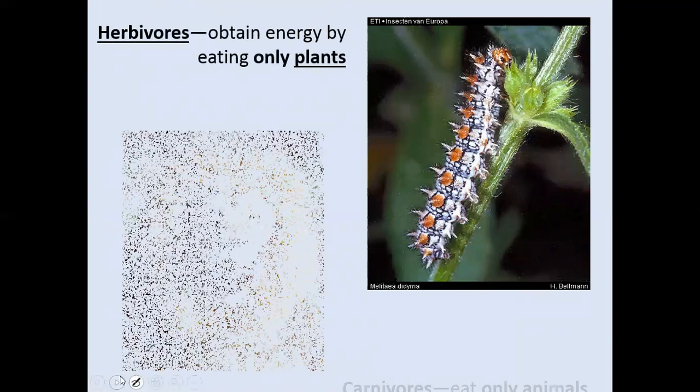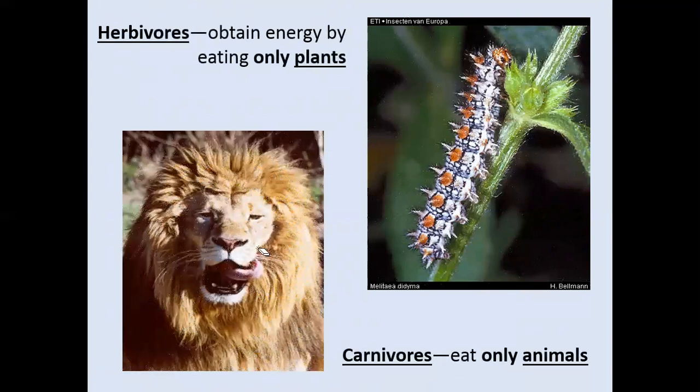The herbivores get the energy by eating only plants, while the carnivores are organisms that get the energy by eating only animals. The meaning of what I'm saying is, even if the lion is very hungry and is finding grasses and plants around it, it's not going to go down to the level of becoming a herbivore. It's not going to eat grasses. So the lion could die of hunger even when there are grasses everywhere.